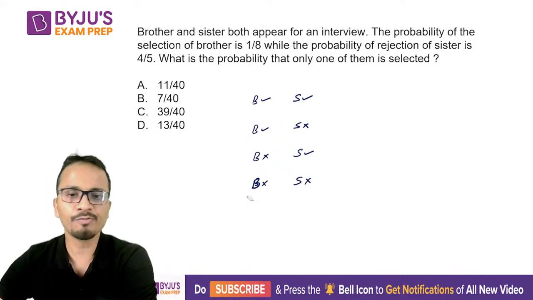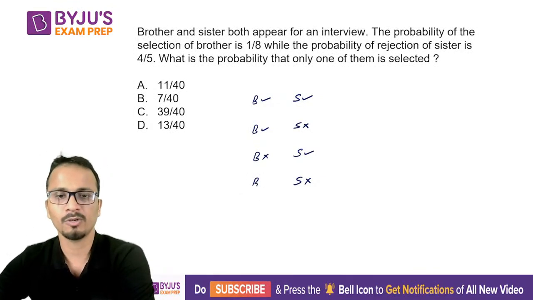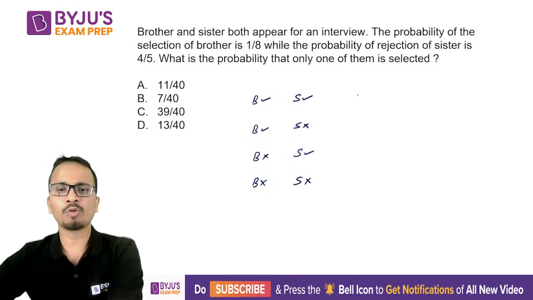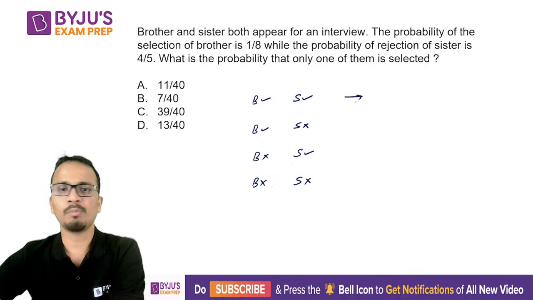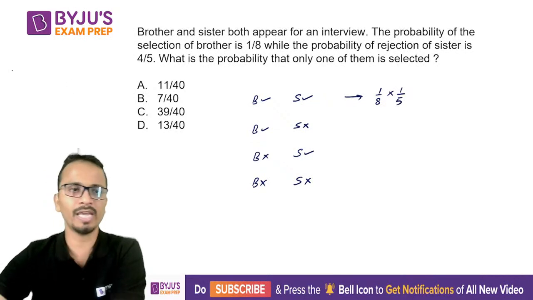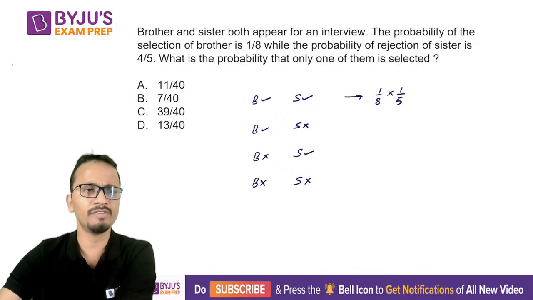Okay, so these are four different possibilities that may arise in total. Now let's look at the probability of each of them. Brother is selected 1 by 8, sister is selected 1 by 5.